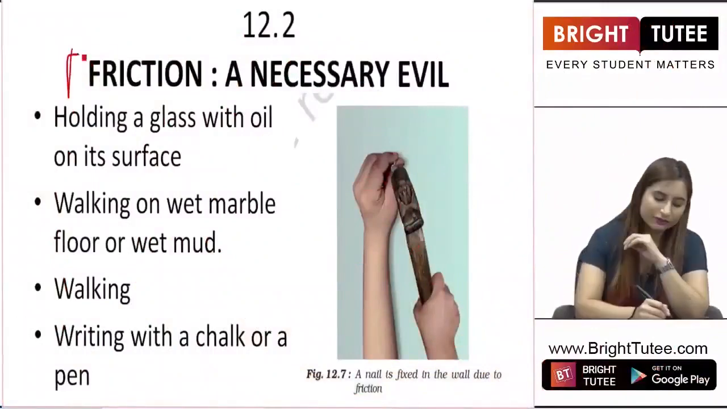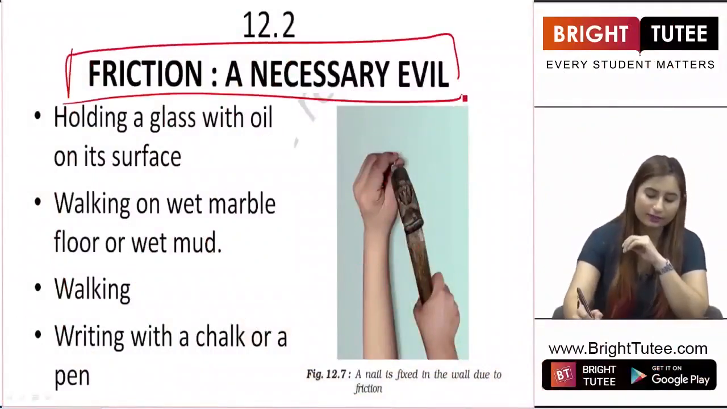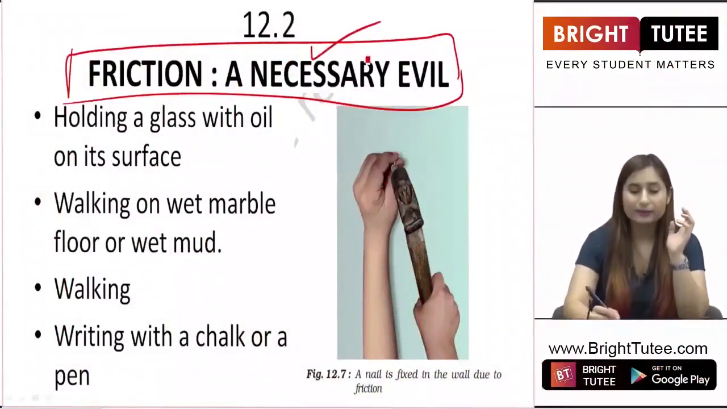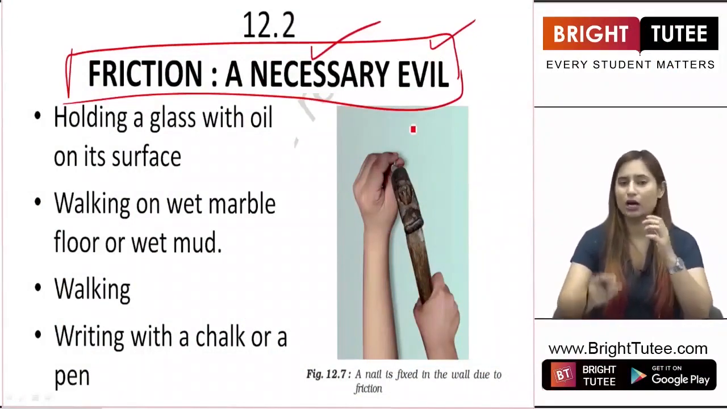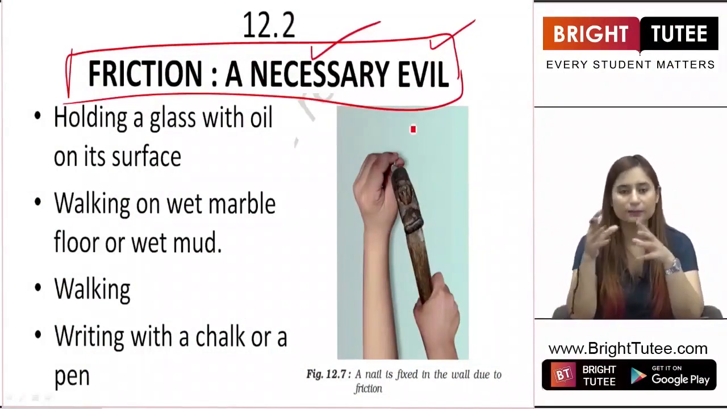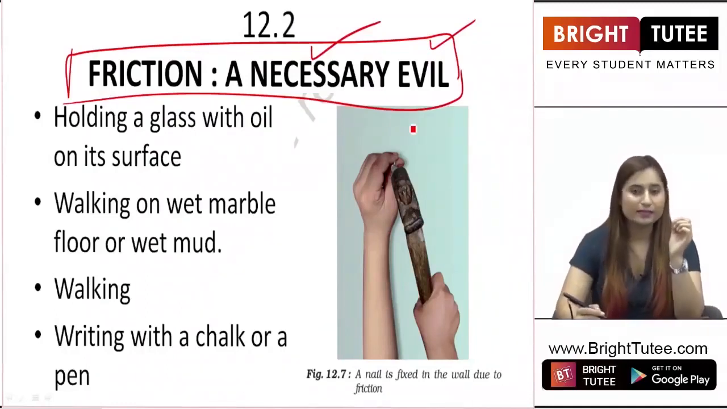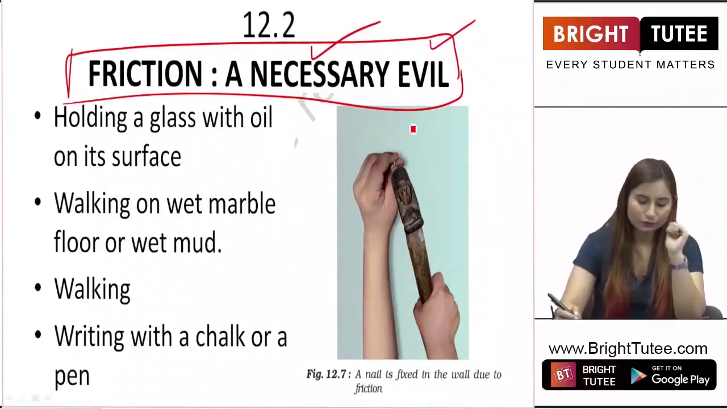Hello students. Friction, a necessary evil. It is necessary as well and it is an evil as well. Now how does that happen? How is something evil necessary to us? Let us see. We have some typical examples in front of you.